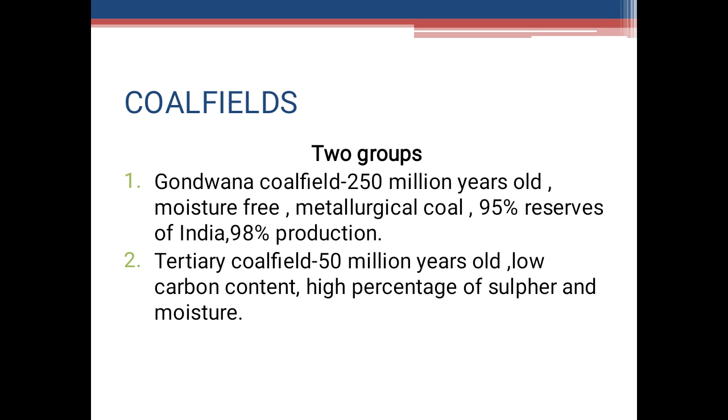Whereas the tertiary coal fields are about 50 million years old. The coal has low carbon content and a high percentage of sulfur and moisture. So eventually you can see that the Gondwana coal fields are much more beneficial for us than the tertiary coal fields.